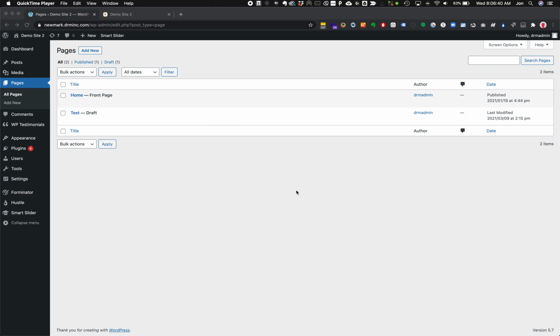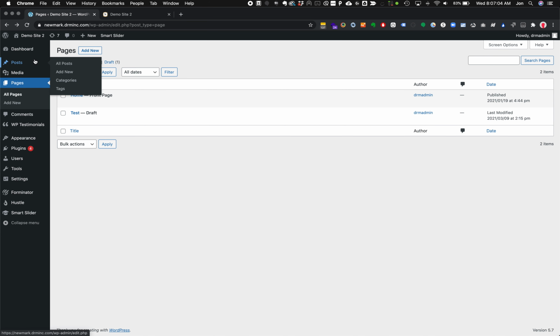Look next at pages and posts in WordPress. Pages and posts in WordPress are very, very similar things, almost identical. The main difference between a page and a post is a page is kind of a permanent item that should be kept accurate all the time and have concrete facts about maybe your offerings or services.